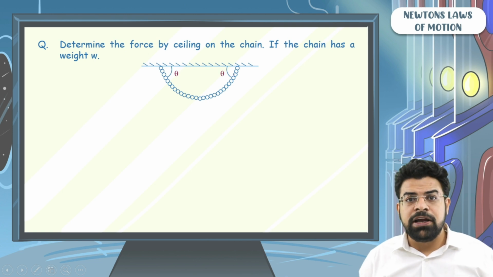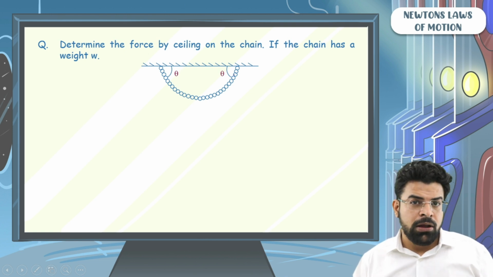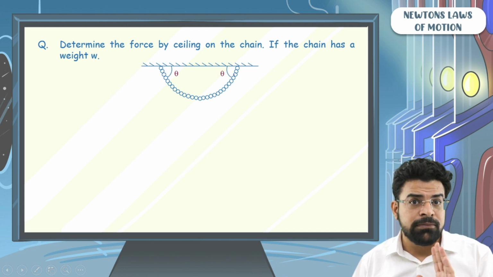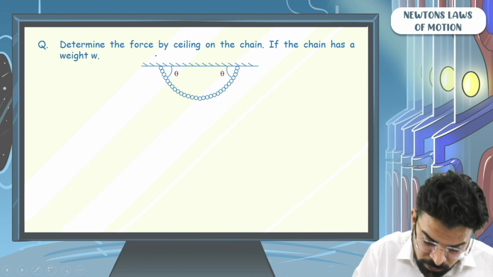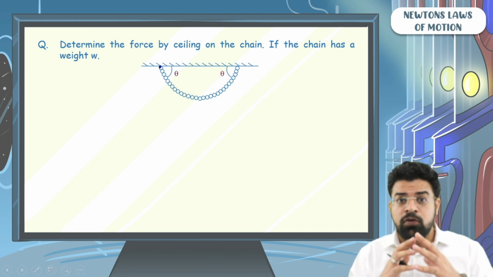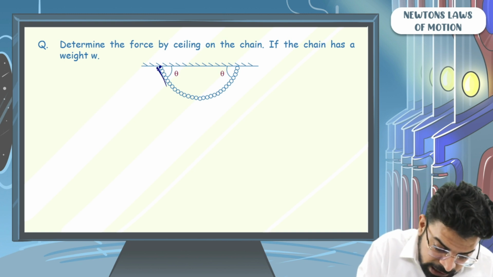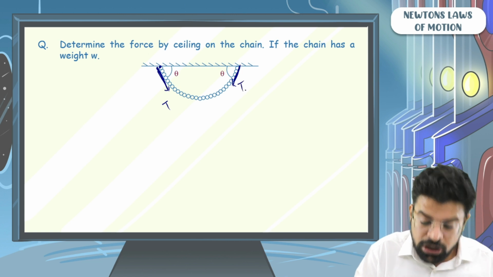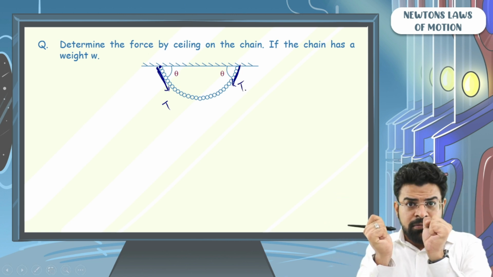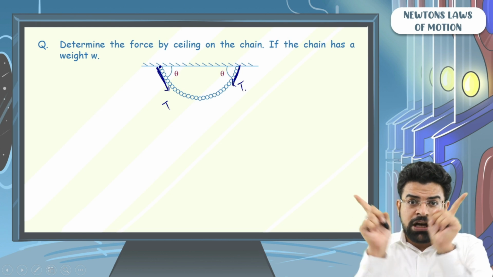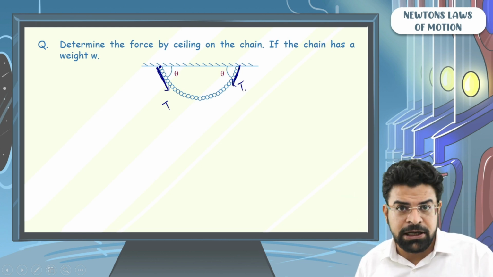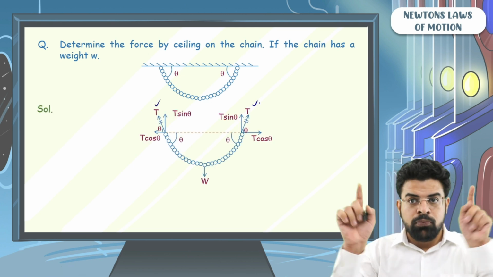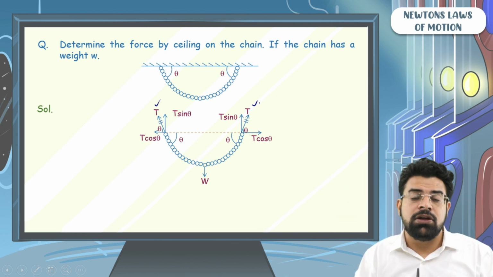So visualize the free body diagram of the chain. And remember one thing, the force of tension acts along the length of the string and is pulling in nature. So this chain, which can be thought of as a string, will be pulling the ceiling along its length, let's say with a tension T. So if the chain pulls the ceiling down, the ceiling will pull the chain up. So the force applied by the ceiling on the chain will look something like these two tensions pulling on both sides, and the force will be along the length of the chain.